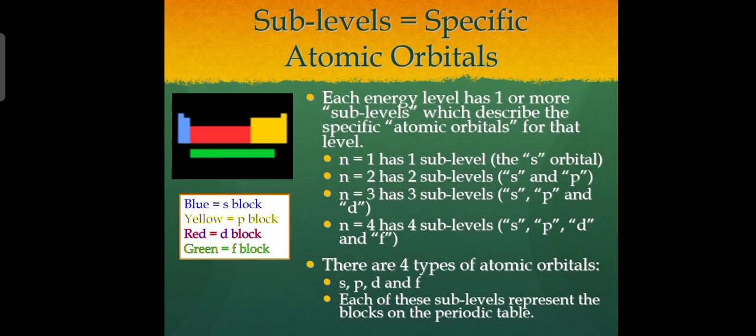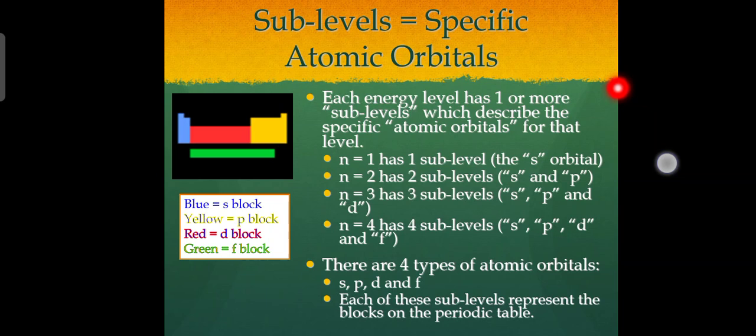So coming toward the next sub-level, specific atomic orbitals. Electrons exist around the nucleus of an atom in discrete specific orbits. Electrons cannot just exist at any distance from the nucleus. These orbits are called levels, and we number them 1, 2, 3, 4, and so forth, with the first level being the orbit closest to the nucleus. The levels can be broken down into sublevels. We have s, p, d, and f sublevels. Level 1 has one sublevel, s. Level 2 has 2 sublevels, s and p. Level 3 has sublevels s, p, and d. Level 4 has 4 sublevels: s, p, d, and f.